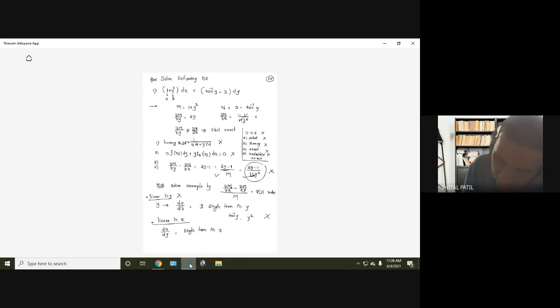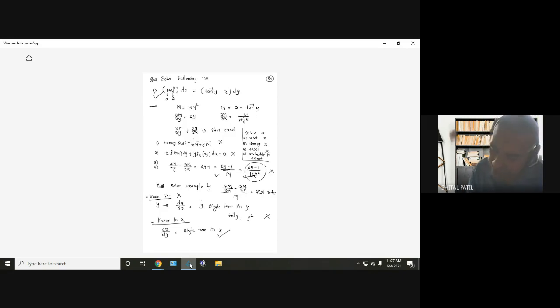Let us look at the differential equation. This is the differential equation. How many terms are there in x? 1 plus y square, so no term in x. Go to the other side: tan inverse y and minus x. Yes, there is only one term in x, that is x itself. So there is a possibility that the differential equation may be linear in x.